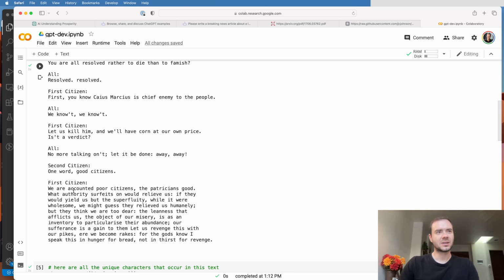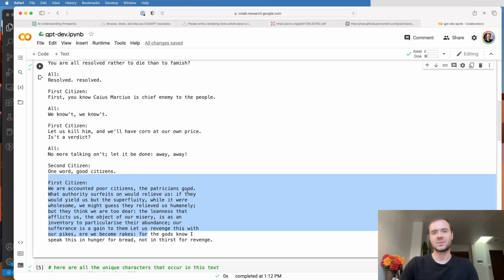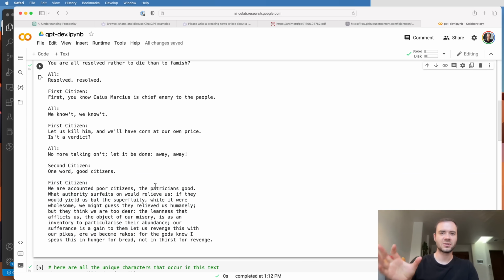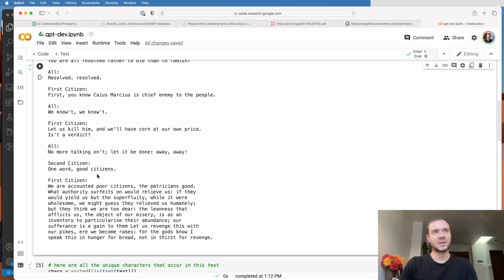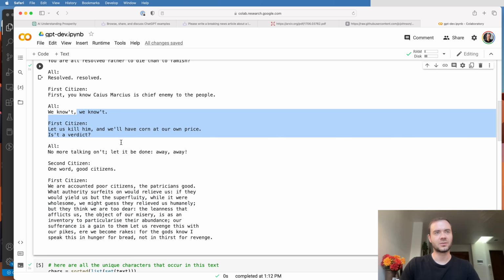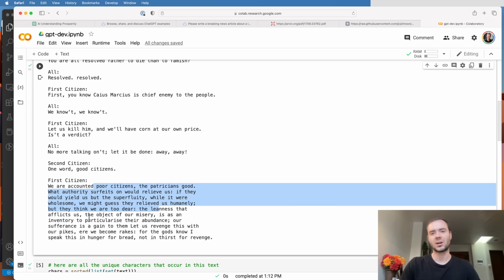Okay, so now we would like to start plugging these text sequences or integer sequences into the transformer so that it can train and learn those patterns. Now, the important thing to realize is we're never going to actually feed the entire text into the transformer all at once. That would be computationally very expensive and prohibitive. So when we actually train a transformer on a lot of these datasets, we only work with chunks of the dataset. And when we train the transformer, we basically sample random little chunks out of the training set and train on just chunks at a time.